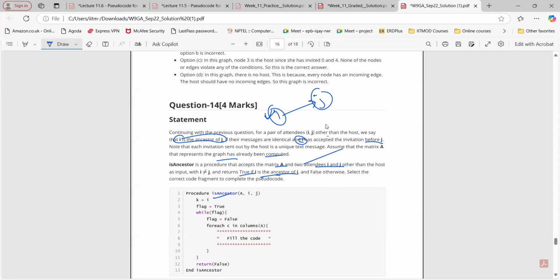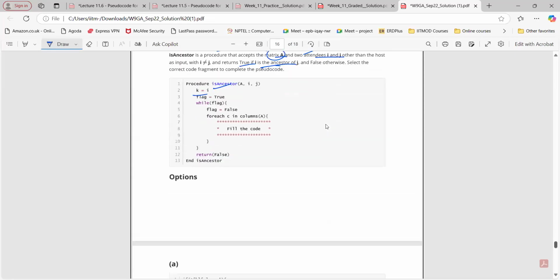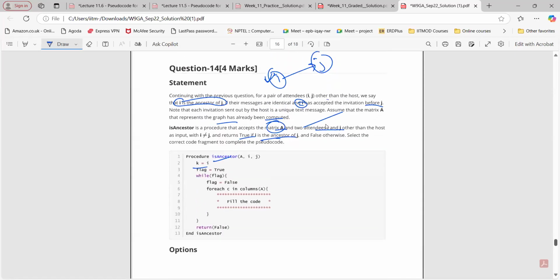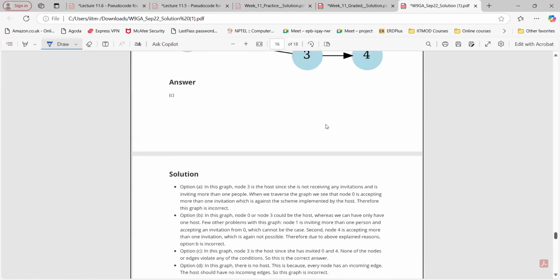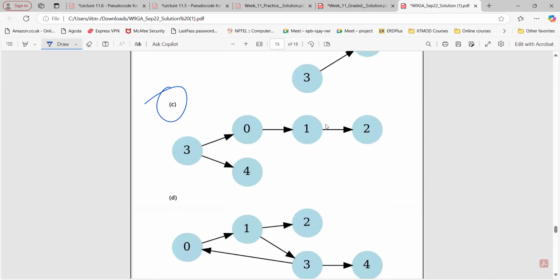The procedure is ancestor(A, i, j). What is A? Okay, a matrix. Flag is initialized to true here. Flag set to false. For each C in the columns of A, the columns of A will be 0, 1, 2, 3, 4, right?